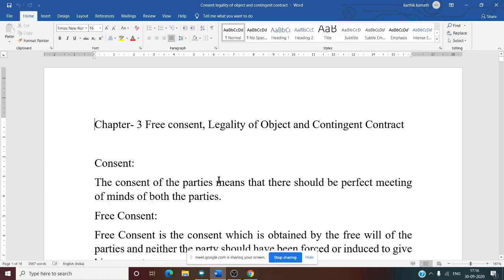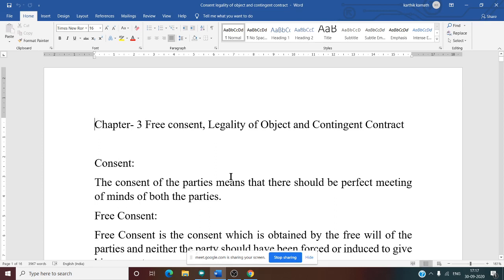So chapter 3 is named free consent, legality of object and contingent contract. There are three parts in chapter 3. Till now we have discussed in chapter 1 the introduction to business law. We discussed what is meant by contract and agreement, then types of contract. In the second chapter we discussed offer and acceptance, consideration and capacity to contract.